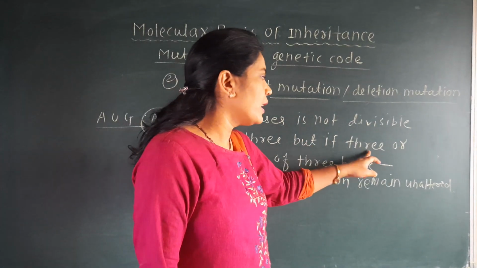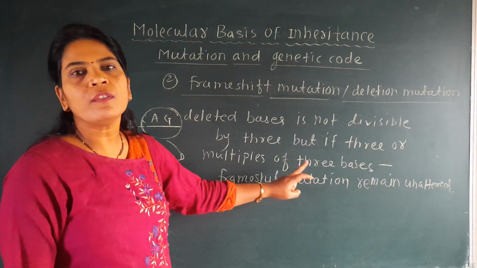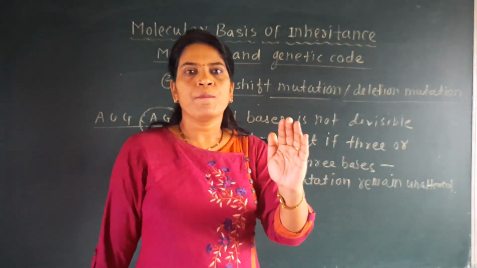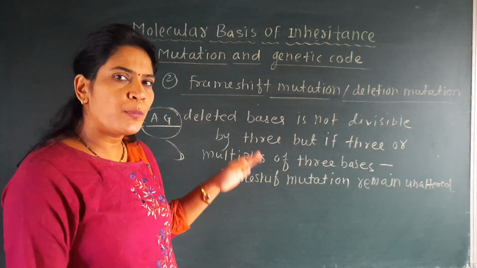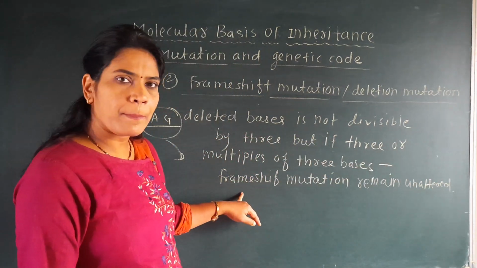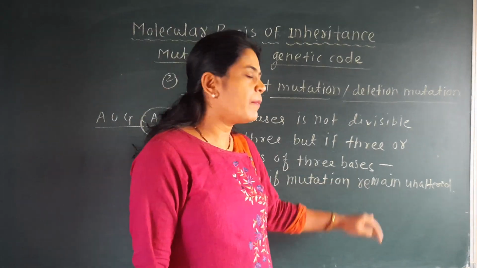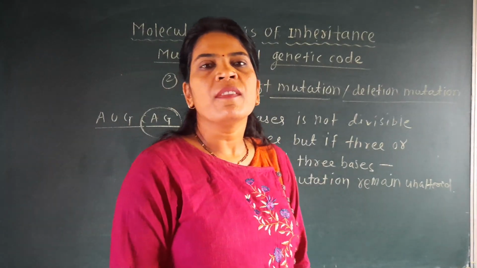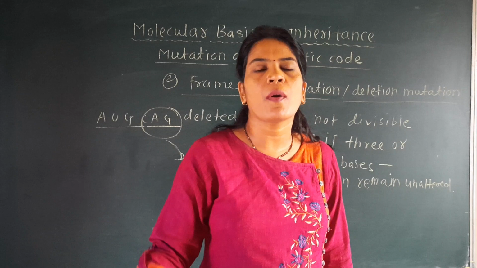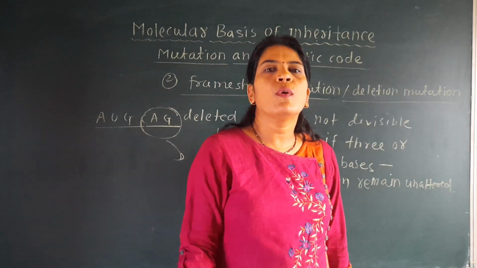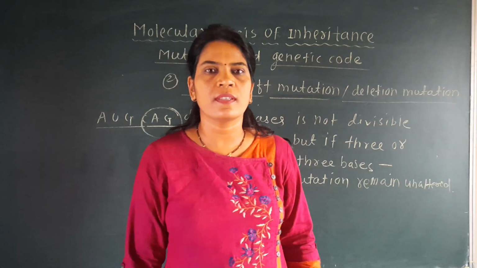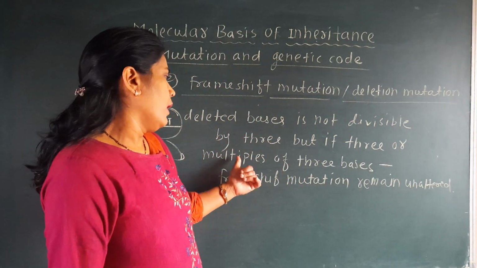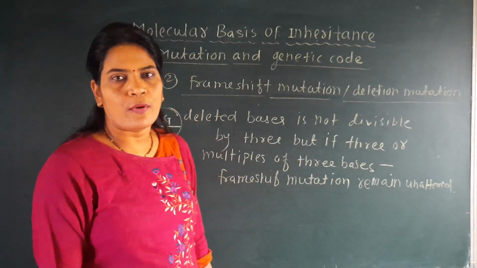But if 3 or multiples of 3 bases, 3, then 6, then 9, are deleted, then what happens? Frame shift mutation remains unaltered. Only some amino acid will be lost from that DNA, but the whole DNA does not change, because 3 codons, multiples of 3 bases, will be lost there.